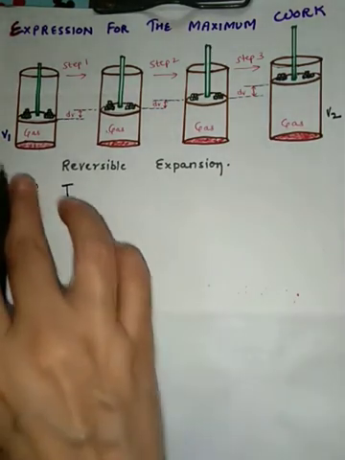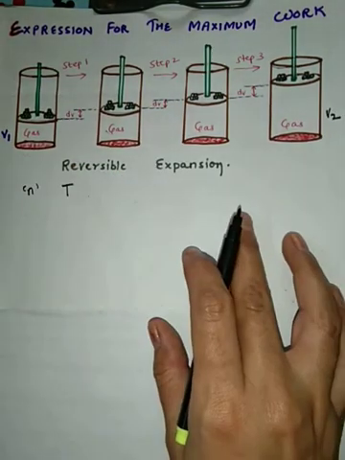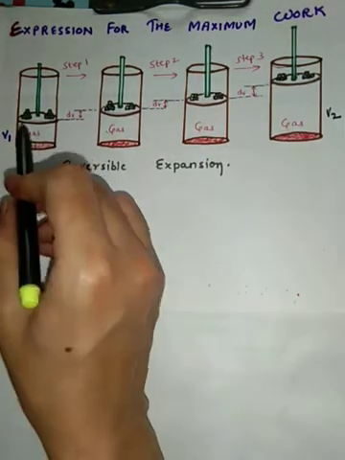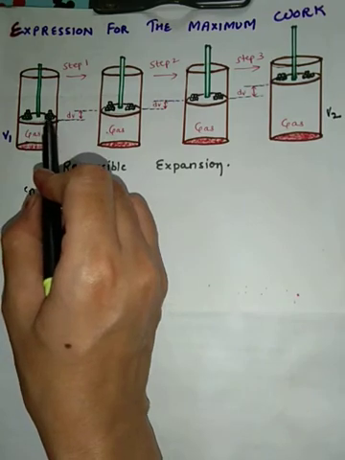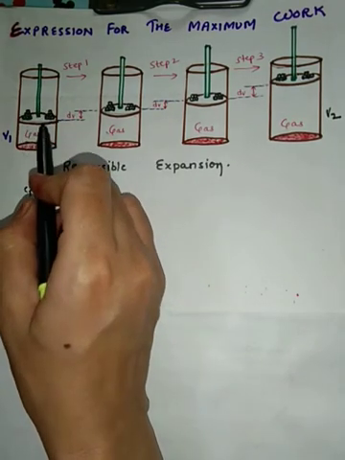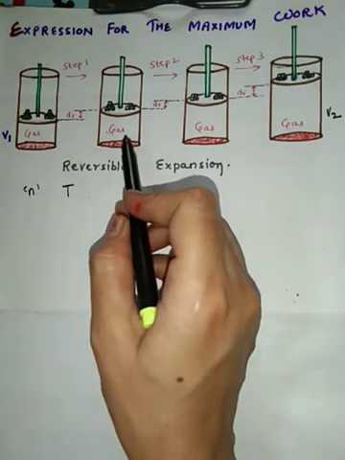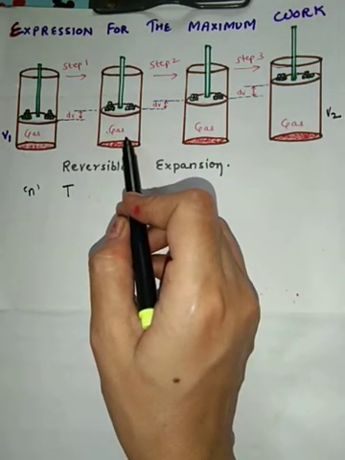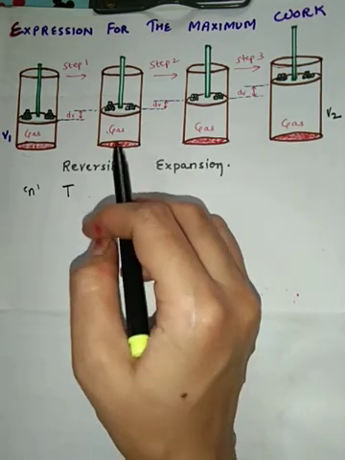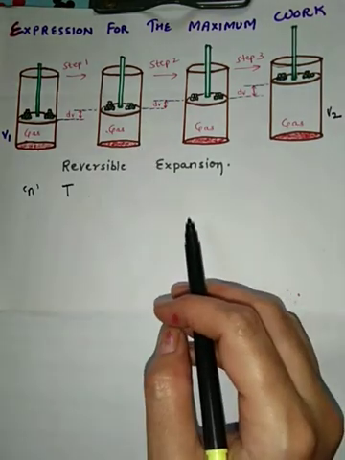Now the expansion takes place in a number of steps, a few of which we have shown in this diagram. You can see there are some weights kept over this. Now slowly, one by one, when I remove a weight, the pressure on the gas will decrease, and according to Boyle's law, the volume of the gas will increase, meaning the gas will expand slowly, right?